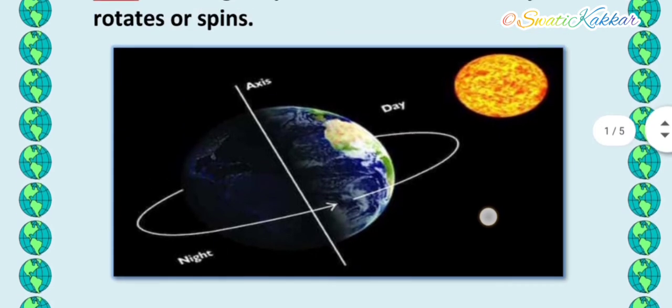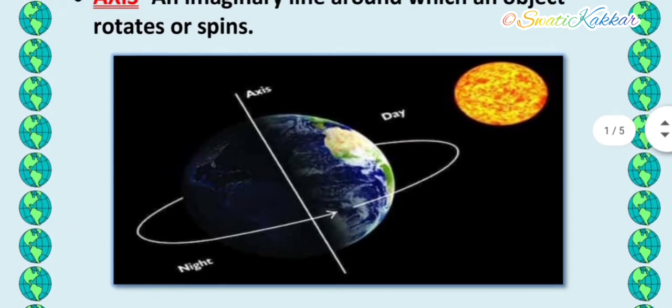See in this picture, students, everyone. This is our planet, the Earth. There is an axis passing through the center of the planet, and on this axis the Earth rotates. The part in front of the sun has day, and at the back there is night because the direct sunlight is not coming. That's why at the back part of the Earth there is night and in the front part there is day. So due to this rotation, day and night occur.